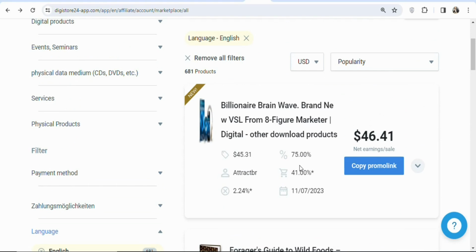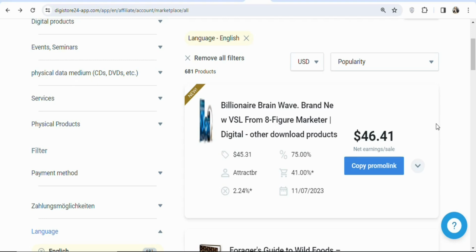In this case, I'm going to choose the one that has the highest cart conversion rate, because even if you get a lot of people to buy it, you are still going to be earning a lot of money. It doesn't matter the commission rate. What matters most is the number of people who buy the product. So if you are promoting a product where a lot of people are buying it, you are going to be earning a lot of money. But if you promote a product which has a higher commission rate but no one is buying it, you are still not going to make any money. So I will go with the first one.